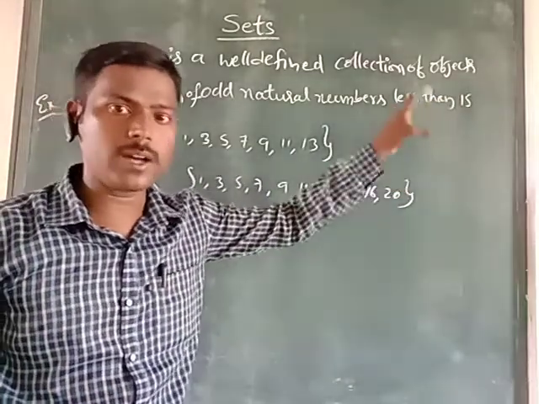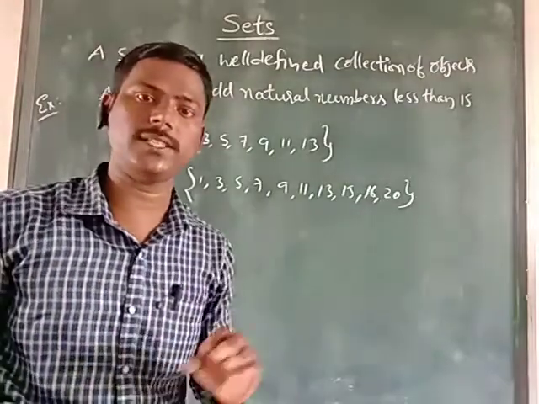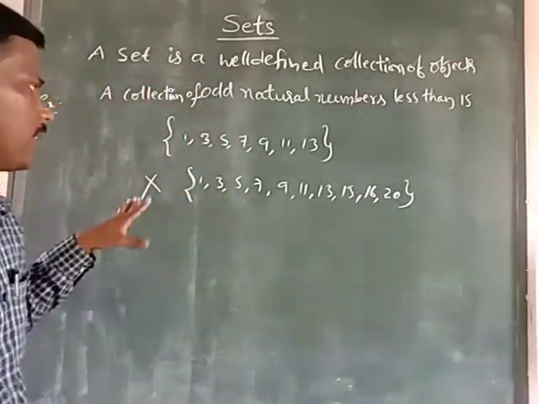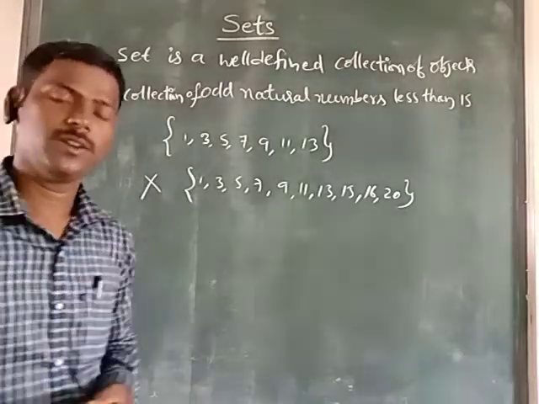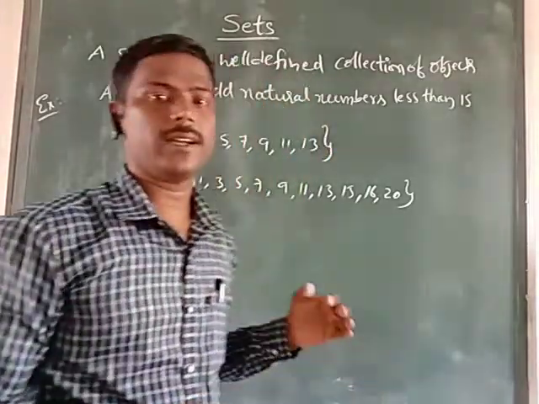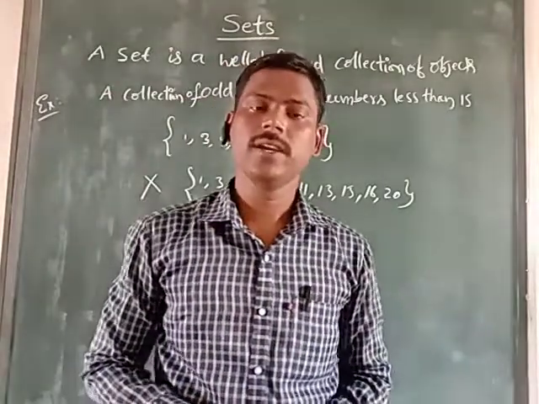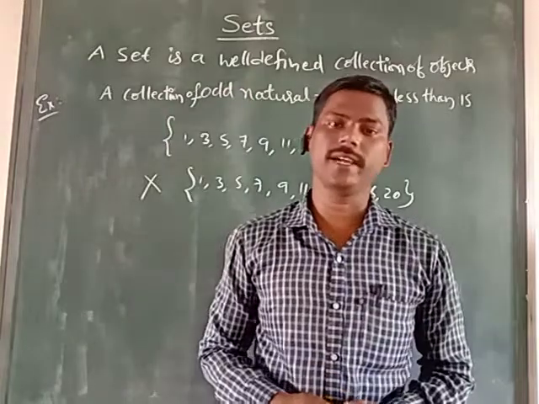That means all are odd numbers and only numbers below 15 can be considered. That is called a set. Okay, so here in this example it is not a set based on this statement. Understand? Which is a set, which is not a set. A set is a well-defined collection of objects, or a collection of well-defined objects is called a set.